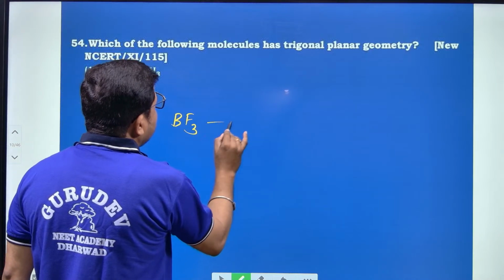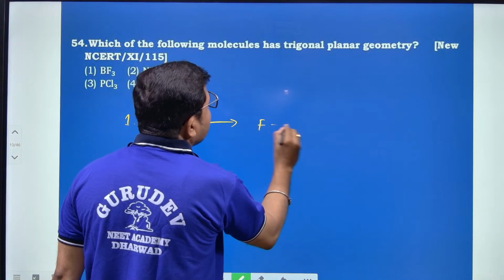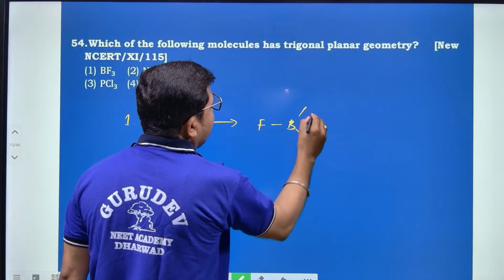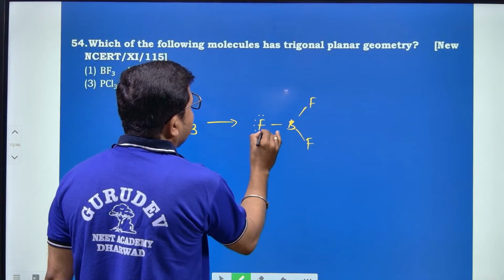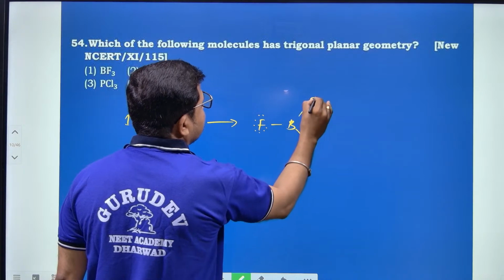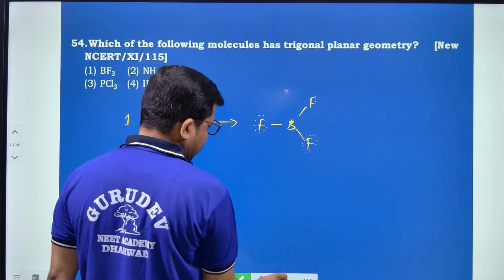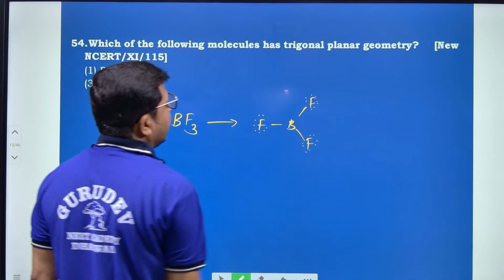BF3 is the molecule which has the shape F, B and F, and each fluorine has a lone pair.